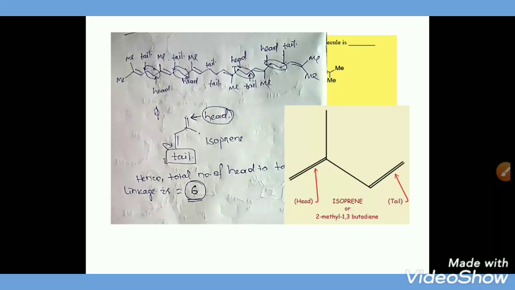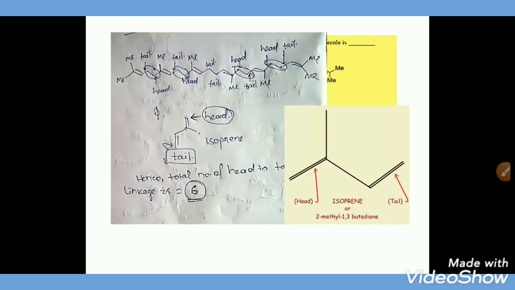The question is head to tail, meaning the head of one isoprene unit connects to the tail of another isoprene unit.